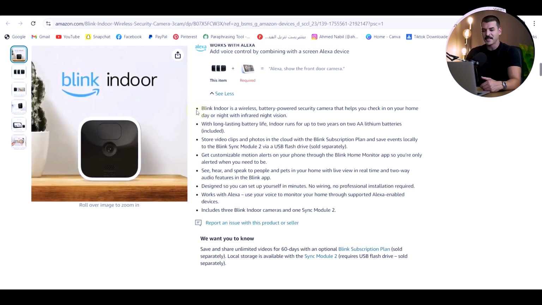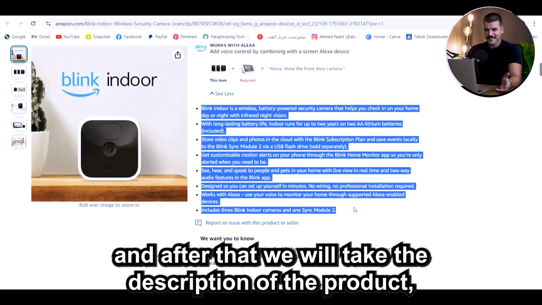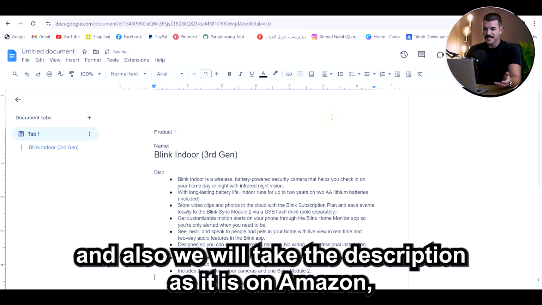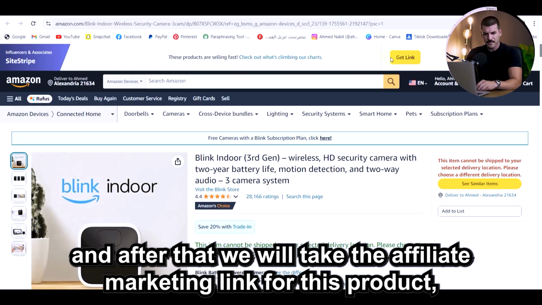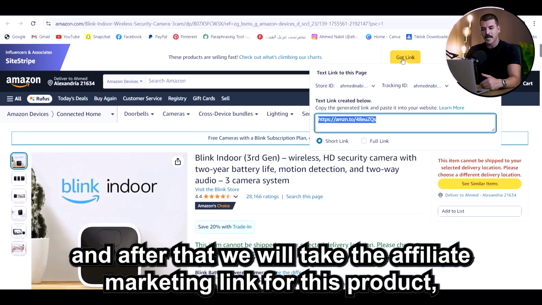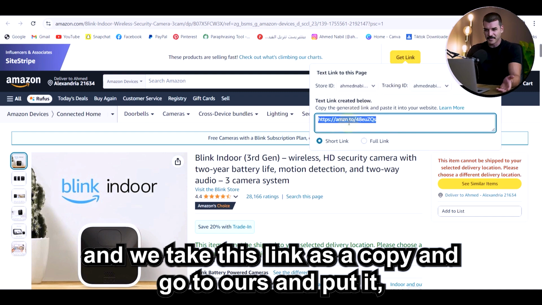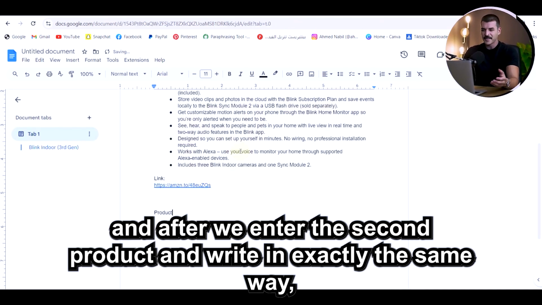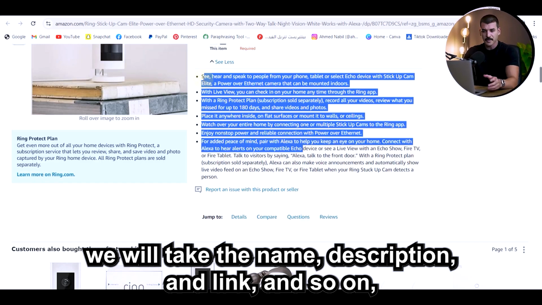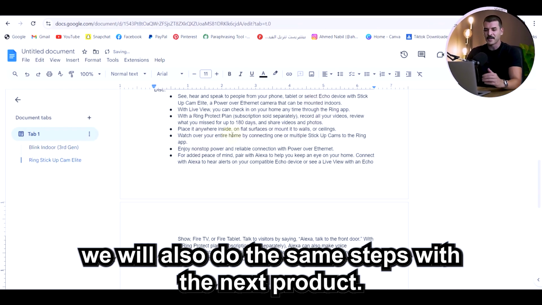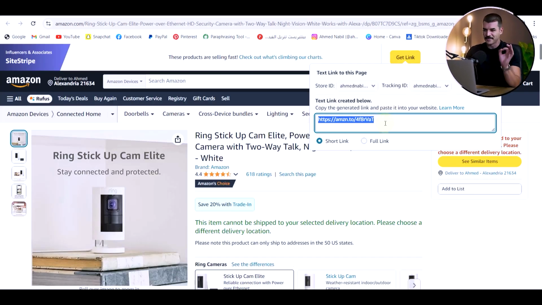go and put it in ours, and after that we will take the description of the product as it is on Amazon, and after that we will take the affiliate marketing link for this product. We copy this link and go and put it in our document. Then we enter the second product and do exactly the same, taking the name, description and link, and so on. We will also do the same steps with the next product.